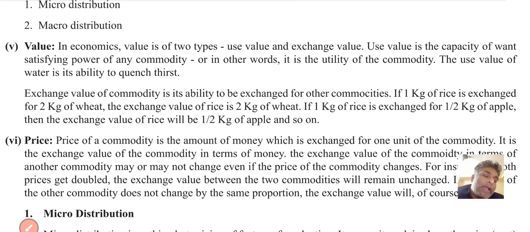So for an object to be exchanged, it must have some value. For example, as given here, exchange value of a commodity is its ability to exchange for other commodities. So if 1 kg of rice is exchanged for 2 kg of wheat, the exchange value of rice is 2 kg of wheat. If 1 kg of rice is exchanged for 1 kg of apple, then the exchange value of rice will be 1 kg of apple, and so on.